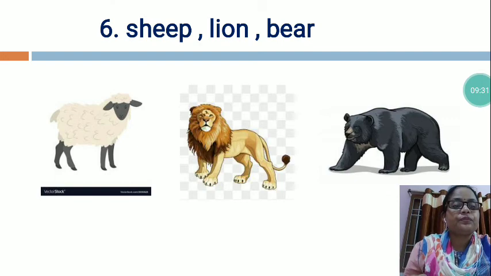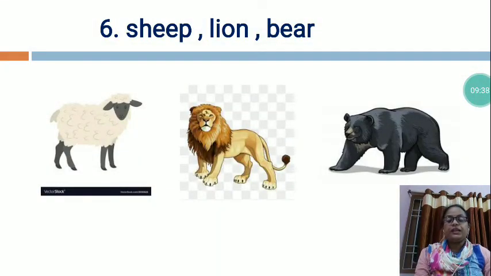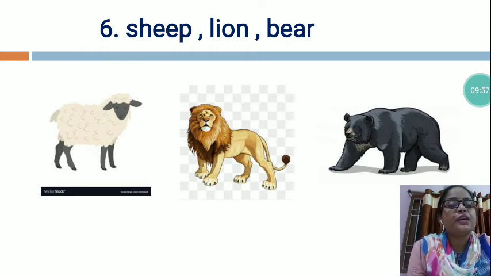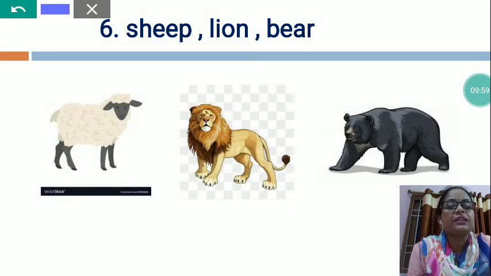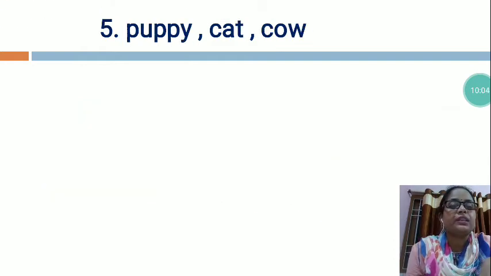Now this is bear. Bear is a large, heavy and powerful animal with thick, shaggy fur and a very short tail. Bears are omnivorous. They eat plants, honey, insects and small animals. So, lion and bear both are wild animals, but sheep is a domestic animal. So, which will we circle? We will circle sheep. SHEEP, sheep.